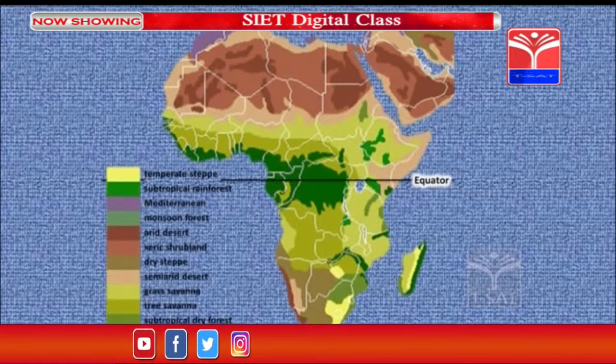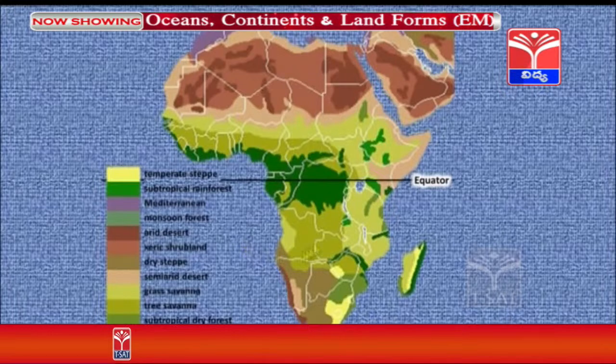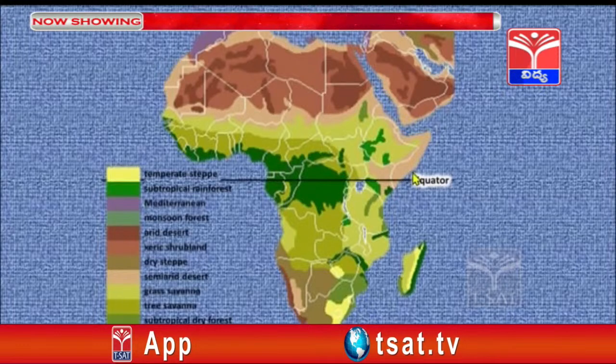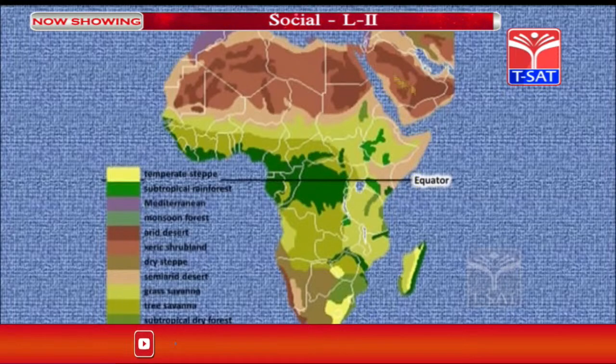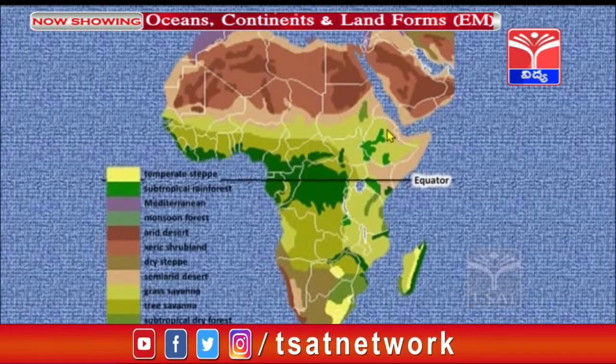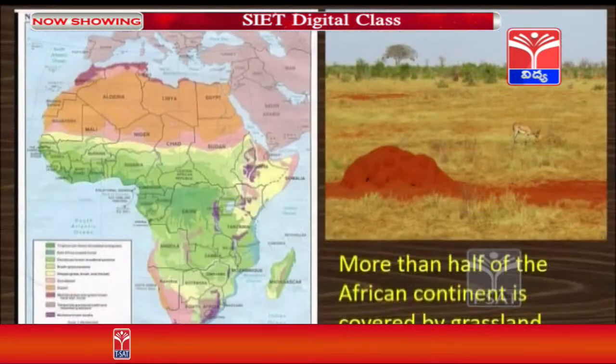However, as you go towards the north and towards the south side, we can find grasslands and arid regions, where the rainfall is very less. And extreme towards the north side we can see a huge desert, the Sahara desert.